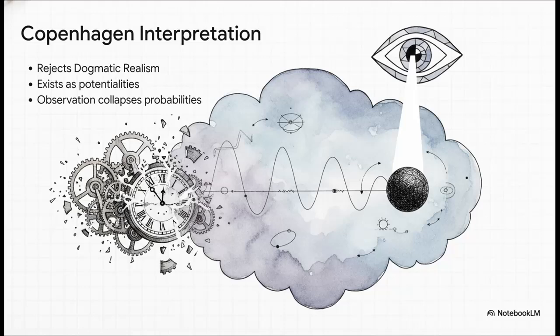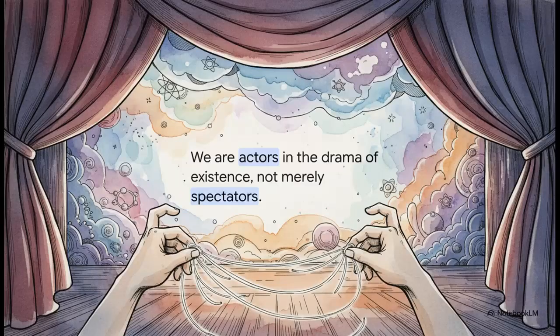Instead, it says that before you look, an electron doesn't exist as a solid physical thing. Heisenberg actually borrows a concept from Aristotle here. He says it exists merely as a set of potentialities. It's just a ghostly cloud of statistical probabilities. It is only the physical act of observation that collapses those fuzzy probabilities into a single concrete reality. Bohr really summed up this profound wisdom beautifully.